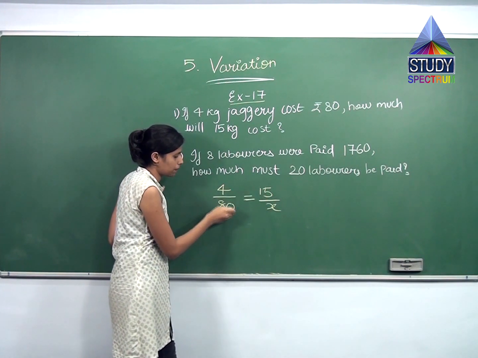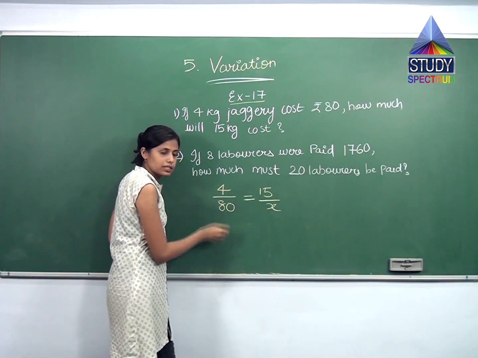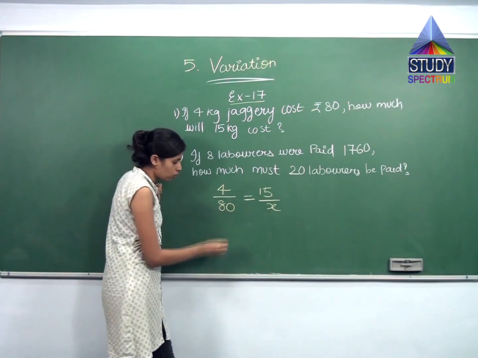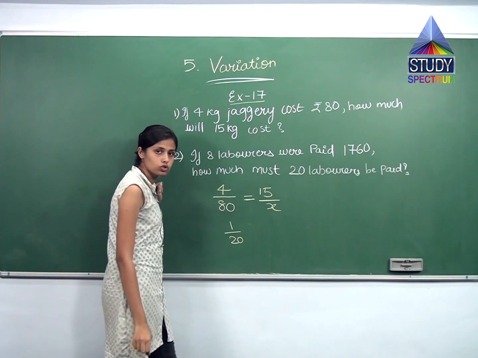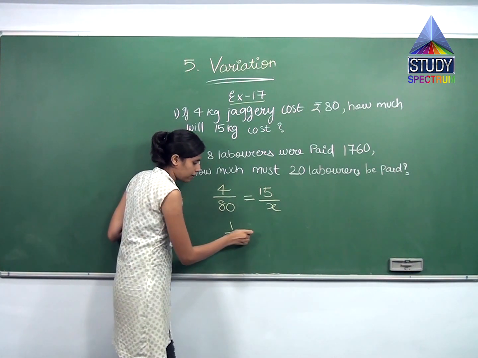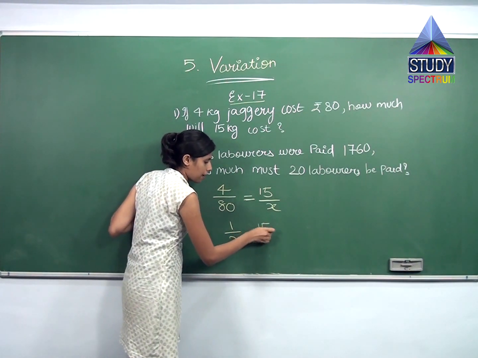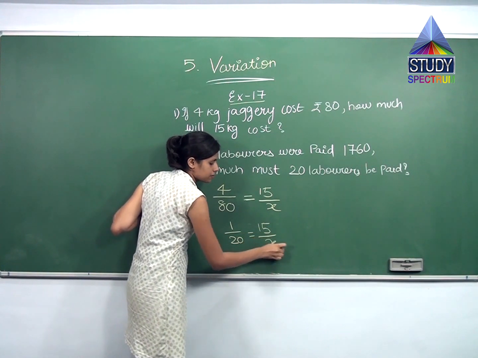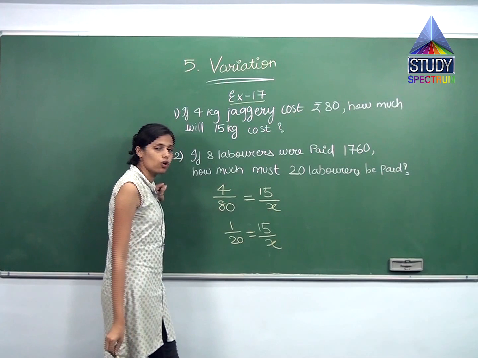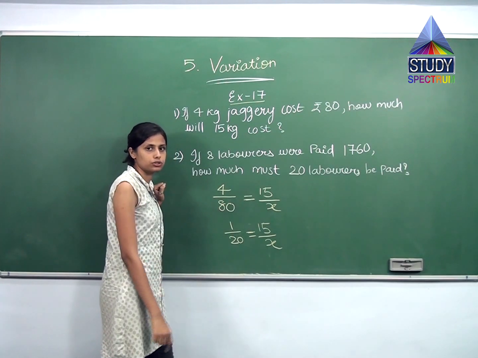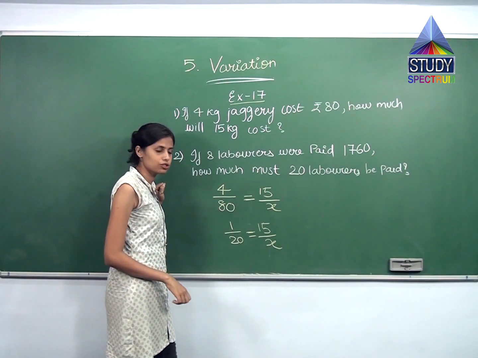So let us reduce them. 4 and 80, they both come in the table of 4, right? 4 ones are 4, 4 20s are 80. So I get 1 by 20. And over here I have 15 by x as it is, right? We have already learned cross multiplication in the lower standard. What do you mean by cross multiplication?